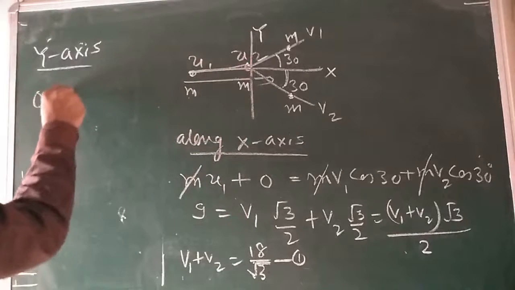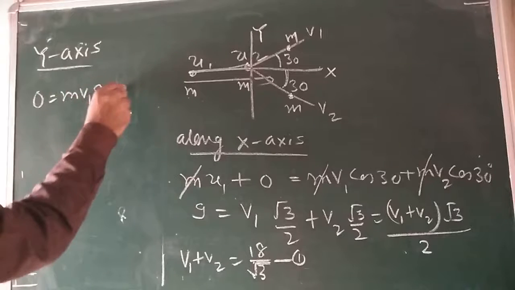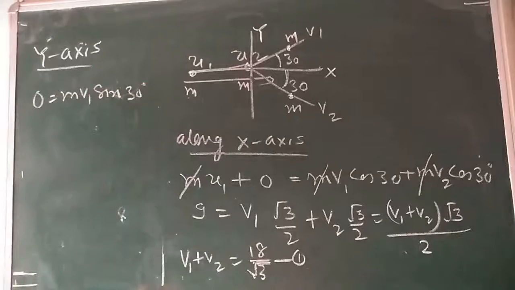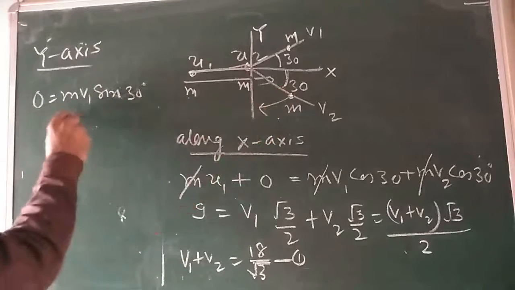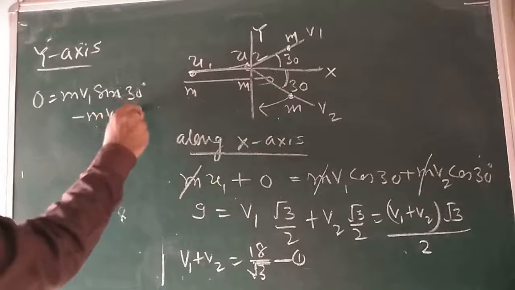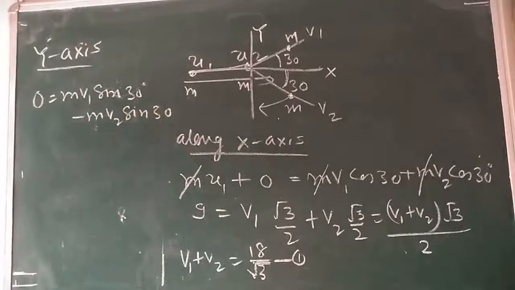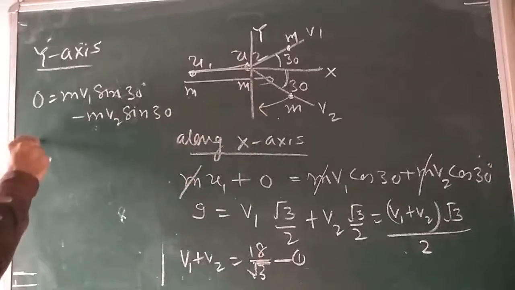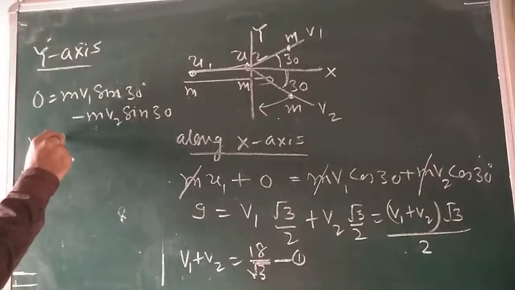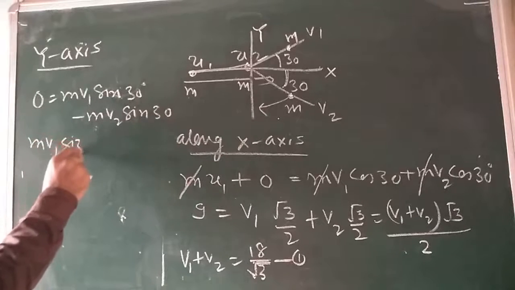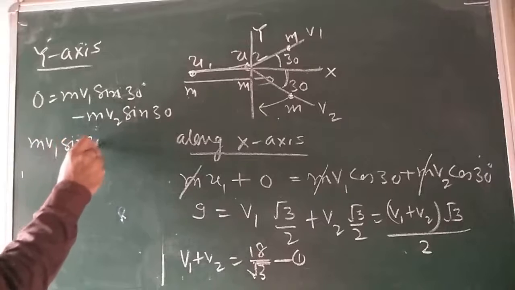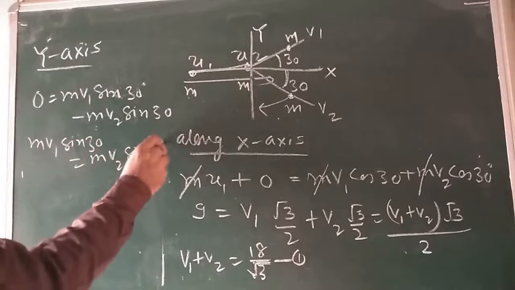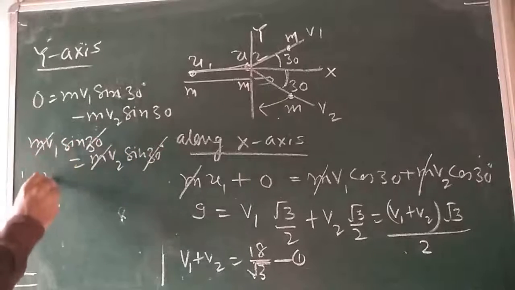After collision, m into v1 sin 30, and one component is in the downward direction, m into v2 sin 30, this is due to the downward direction. So m v1 sin 30 is equal to m v2 sin 30, the sin 30 and m cancel, and v1 equals v2.